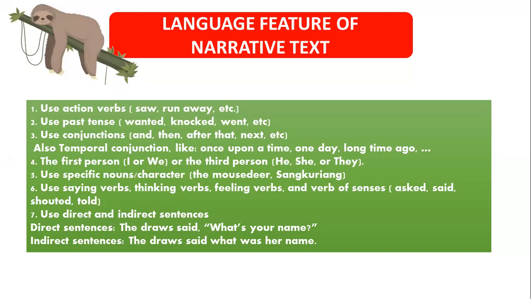The fourth, the first person, I or we, or third person, he, she, or they. The fifth, use specific nouns or characters, like the mouse deer and Sangkuriang. The sixth, use saying verbs, thinking verbs, feeling verbs, and verbs of sense. For example, ask, say, showed, and told.